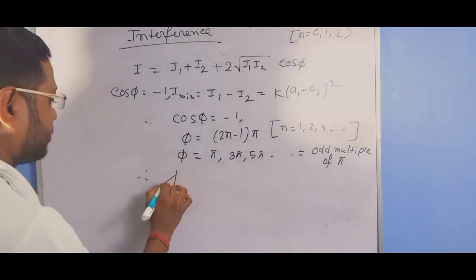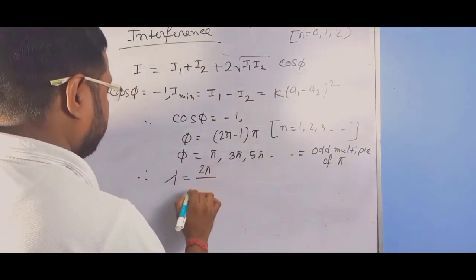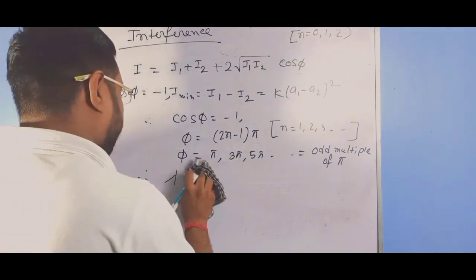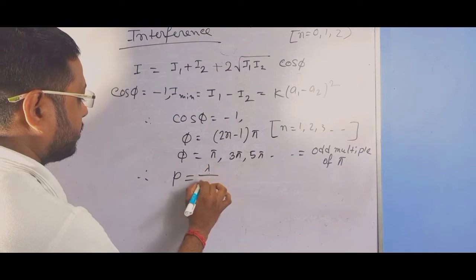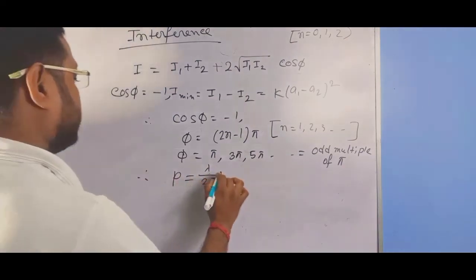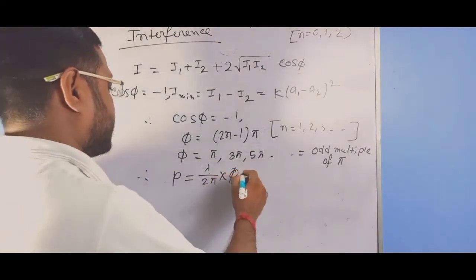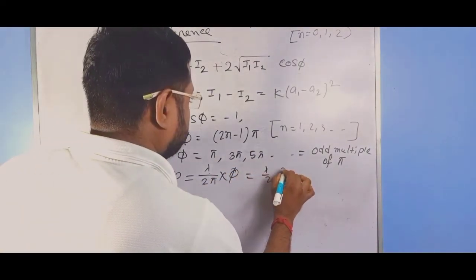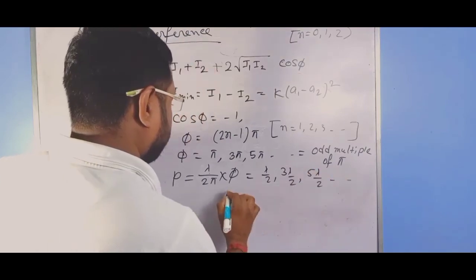And the path difference should be P equal to lambda by 2 pi into phi. That is lambda by 2, 3 lambda by 2, 5 lambda by 2, and so on.